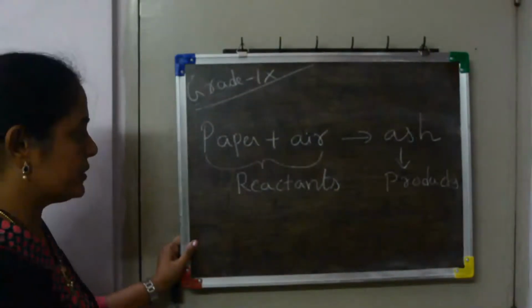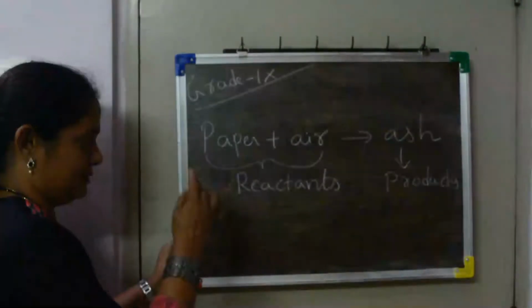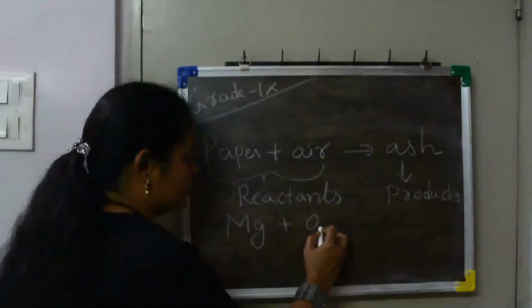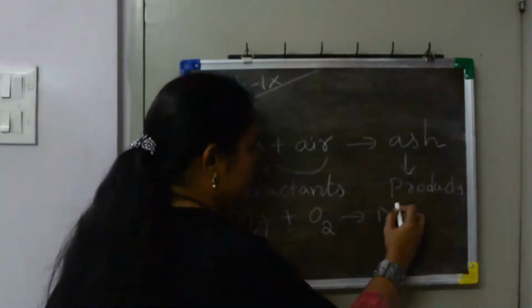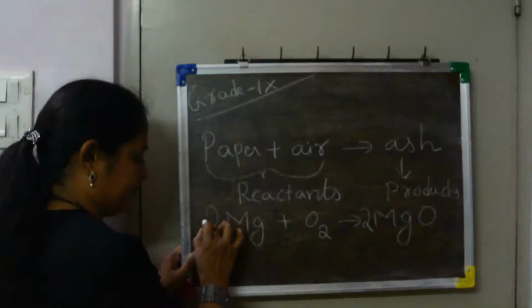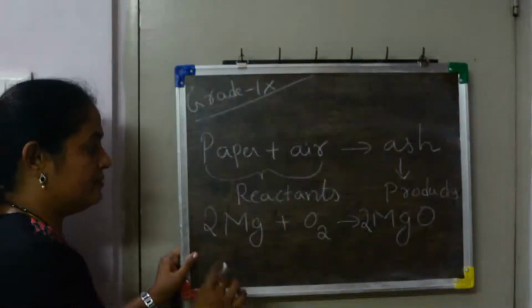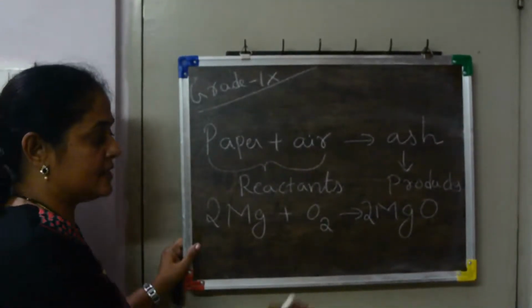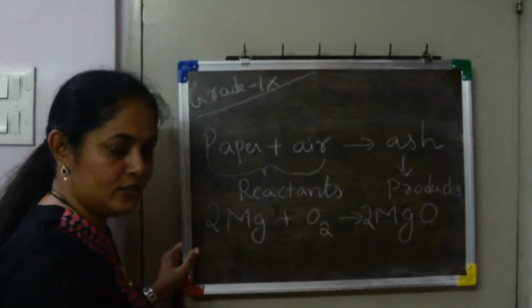If you want to write some other reaction chemically, like magnesium plus oxygen gives magnesium oxide. Here which are the reactants? Magnesium and oxygen are the reactants, and magnesium oxide is the product.